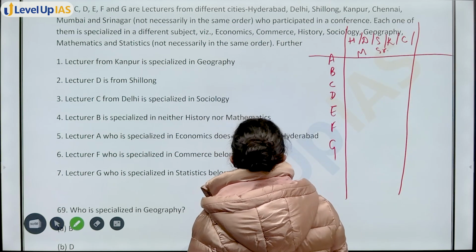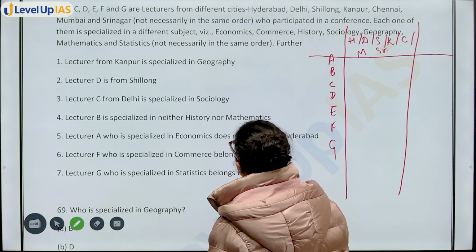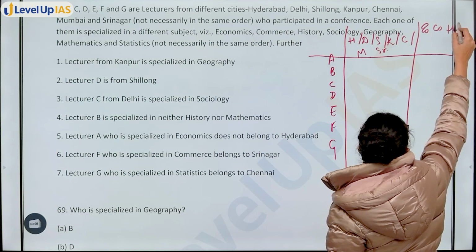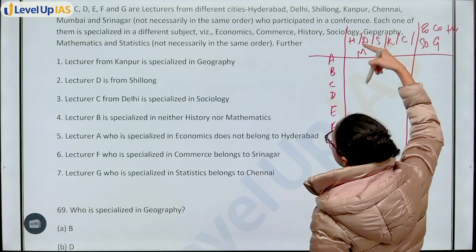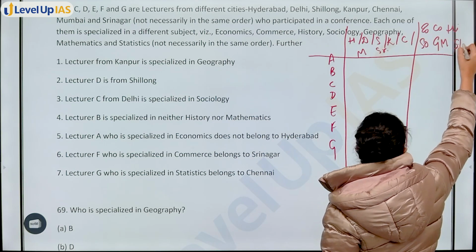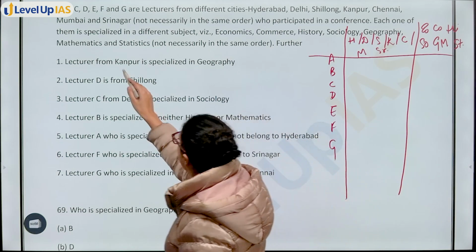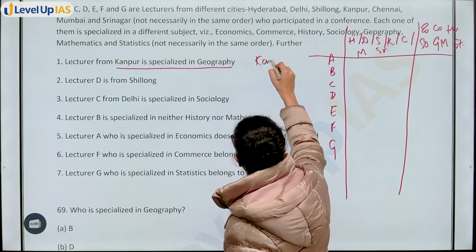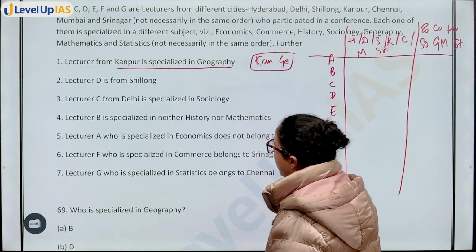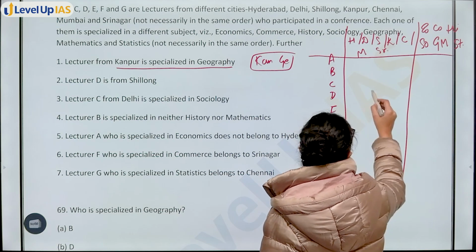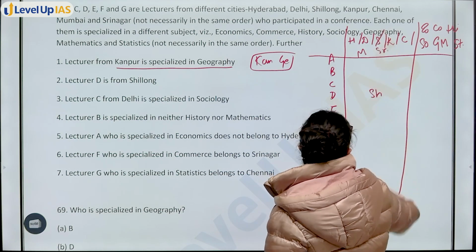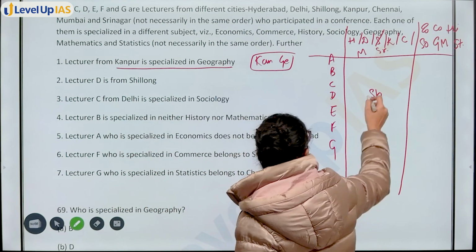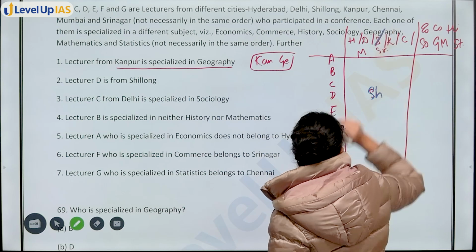Then you have who participated in a conference and different subjects. Subjects are economics, commerce, history, sociology, geography, mathematics, statistics. Okay. Lecturer from Kanpur is specialized in geography. So Kanpur and geography go hand in hand, go together. D is from Shillong. So cancel this. Now let me do it using this one so you know. D is from Shillong. Cancel this information.